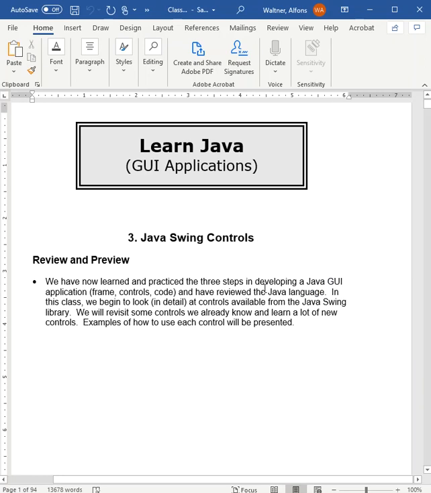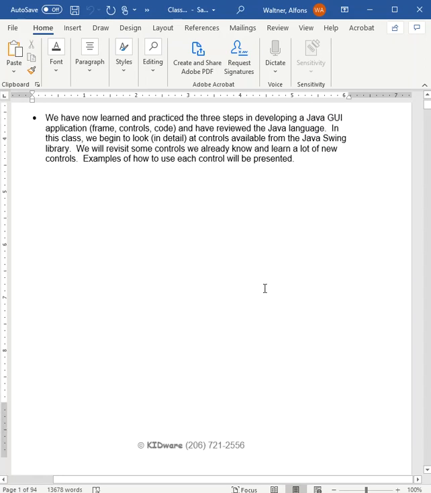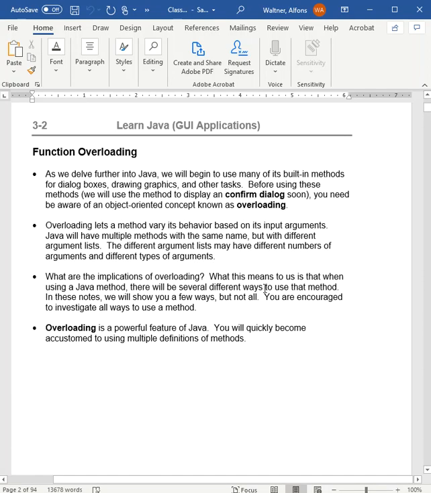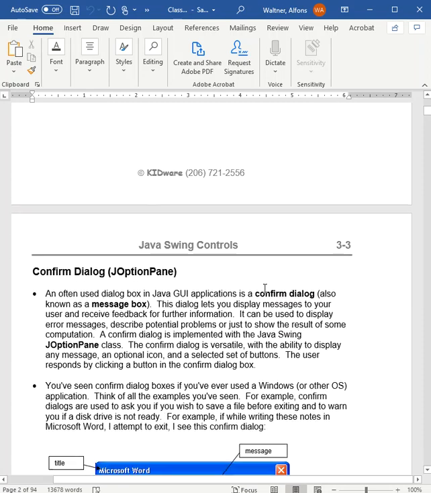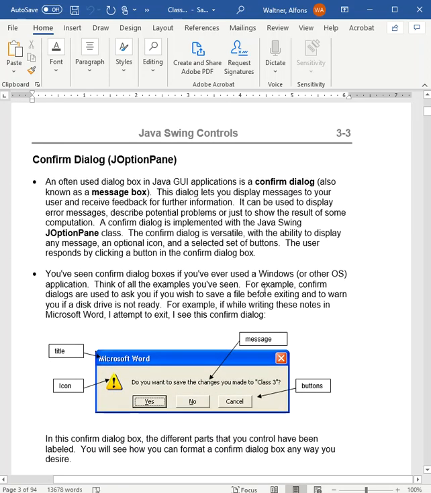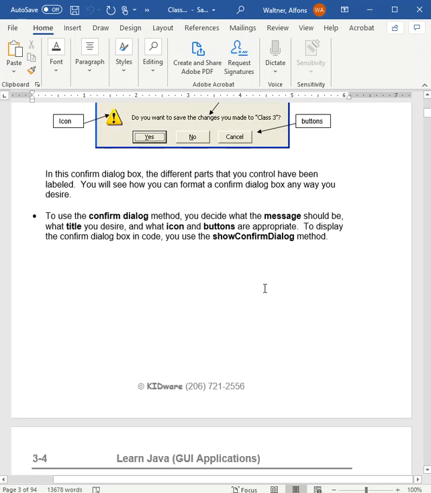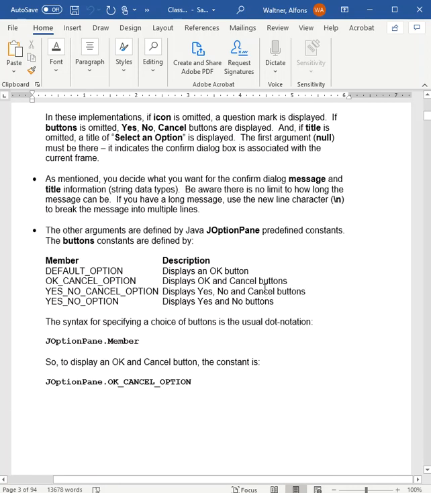And I've already got a few of the videos online for class number 3, and it goes into the concepts of what is function overloading. And then we're going to learn how to do dialog boxes. That's with what they call the JOptionPane and the confirm dialog box. And you'll be able to make that dialog box and make it do things when you click on the different buttons. And you just basically follow along.